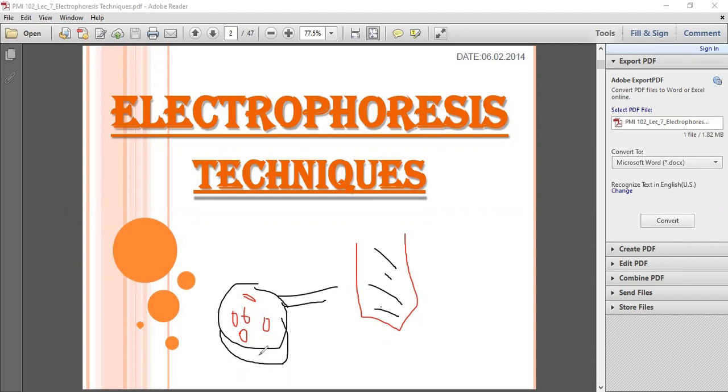Whatever small size particles are there, they are escaping from here. So whatever small size particles are escaping, what about the bigger size particles? The bigger size particles retain back. You can see over here, only the bigger size particles are present. They are retained. This type of thing happens in our gel electrophoresis.